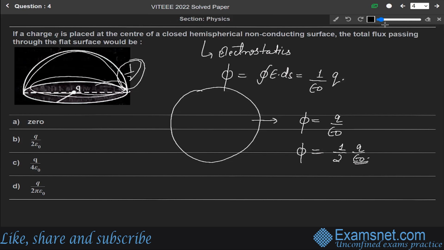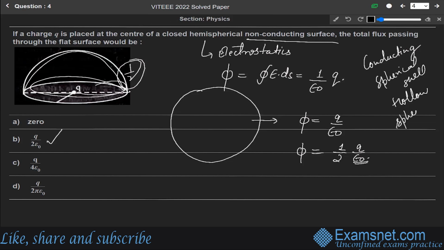It is a non-conducting surface. If a charge q is placed at the center of a non-conducting surface, the answer is 1 by 2 q over epsilon naught. But for a conducting sphere, whether it is a conducting sphere, a spherical shell or a hollow sphere, in these cases the charge always resides on the surface of the sphere, not inside.